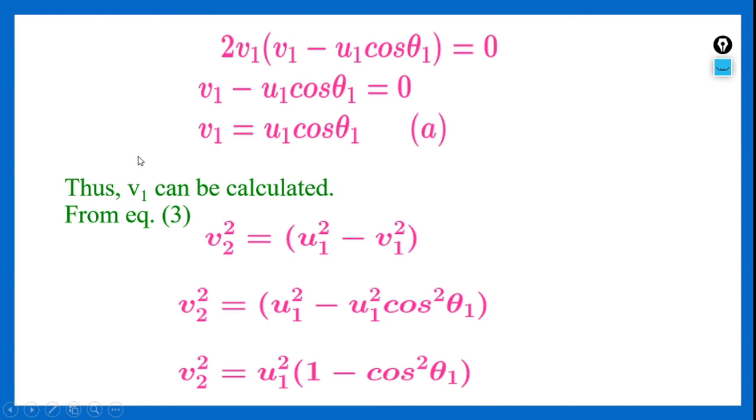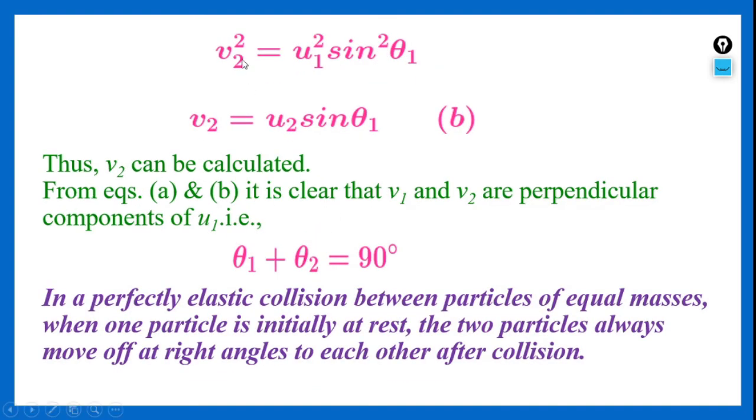So when we consider the condition m1 is equal to m2, we can calculate v1, that is v1 is equal to u1 into cos theta 1. Now from equation 3 we got v2 square is equal to u1 square minus v1 square. Substituting the value of v1, v2 square is equal to u1 square minus u1 square cos square theta 1. Taking u1 square common on the RHS, v2 square is equal to u1 square into 1 minus cos square theta 1. So 1 minus cos square theta 1 is equal to sin square theta 1. Hence v2 square is equal to u1 square sin square theta 1.